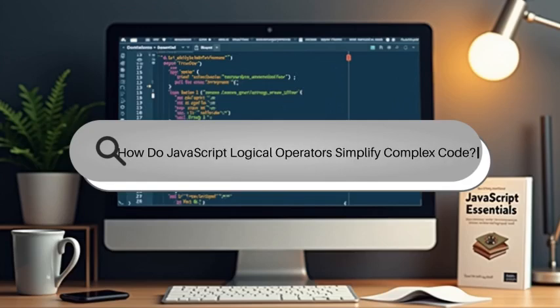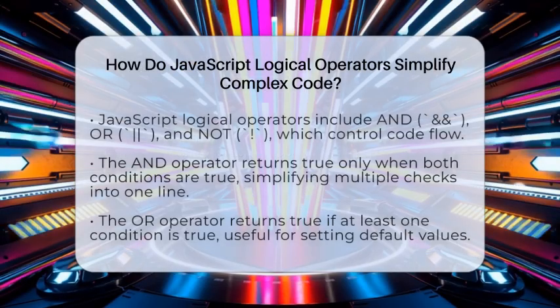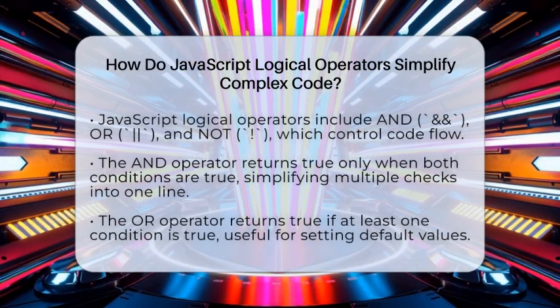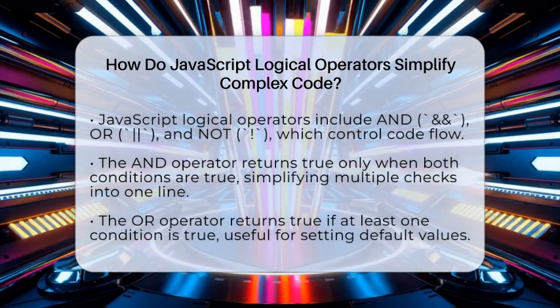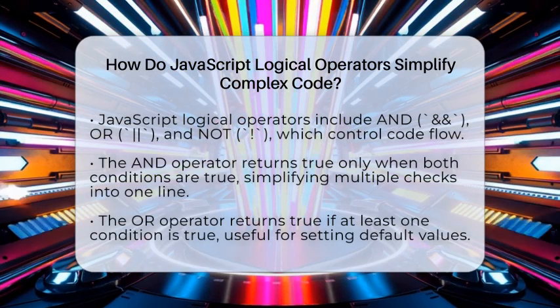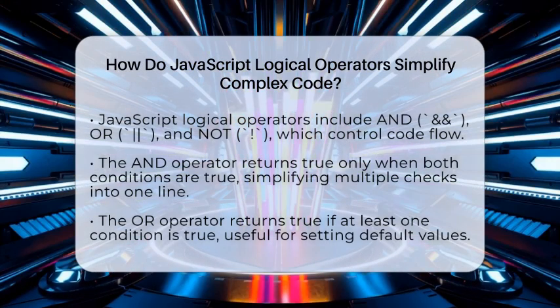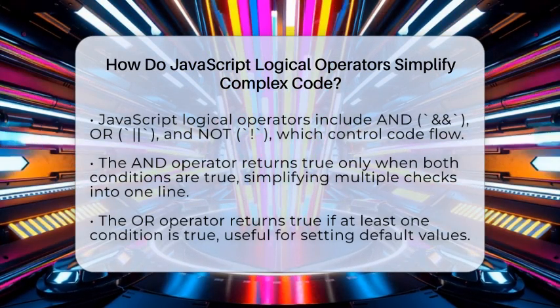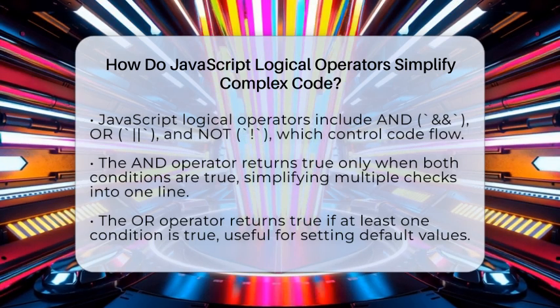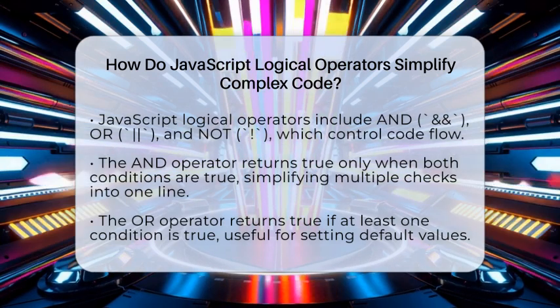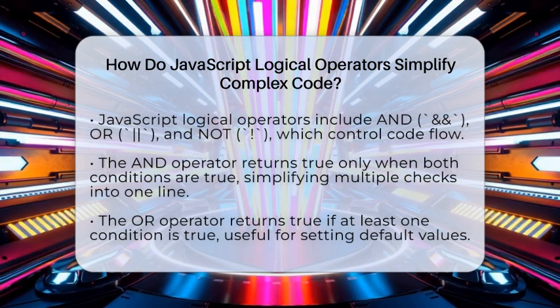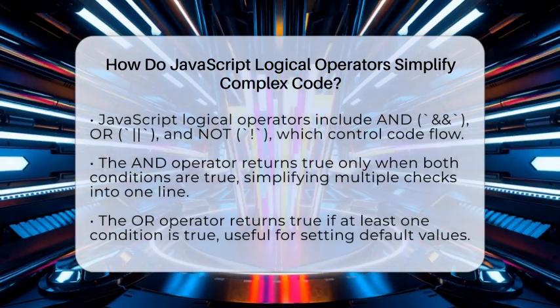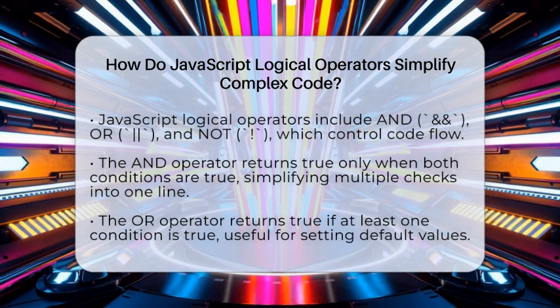How do JavaScript logical operators simplify complex code? Imagine trying to manage a busy intersection with many traffic lights. Instead of stopping every car individually, you use signals to control flow smoothly. That's what logical operators do in JavaScript. They help control how your code flows, making it simpler and cleaner.